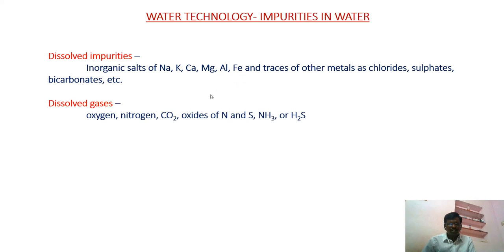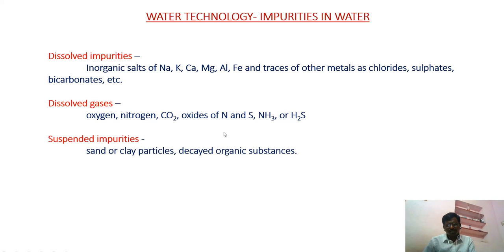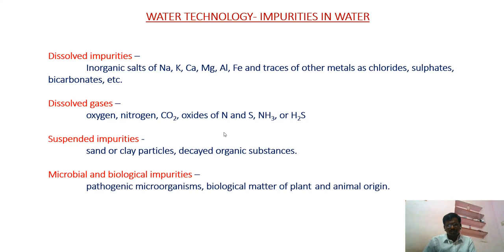Next, dissolved gases. Gases like carbon dioxide, ammonia, and H2S are some of the dissolved gases present in that water. Next, suspended impurities. Clay particles and sand particles may be suspended impurities. Microbial impurities may be biological matter of plant and animal origin. The decomposed level of these materials introduces biological impurities into water.